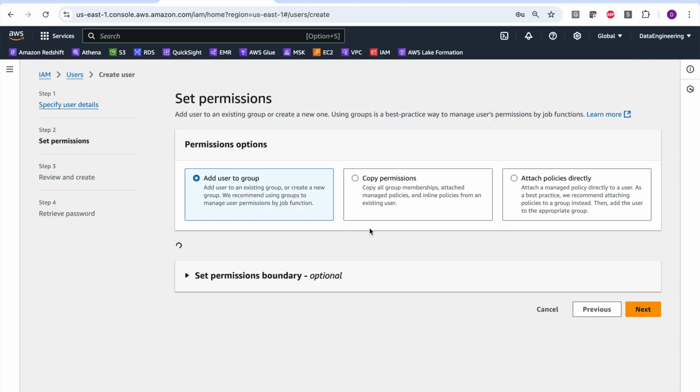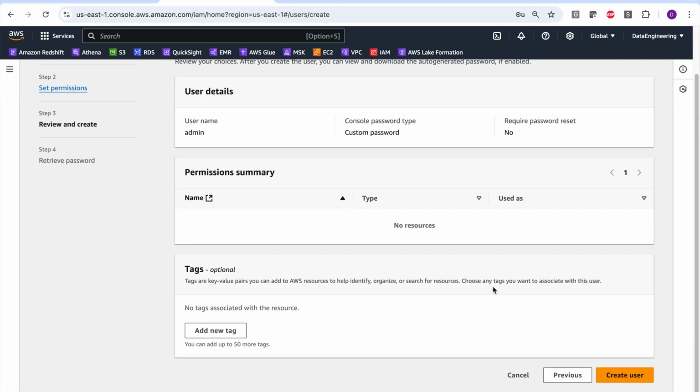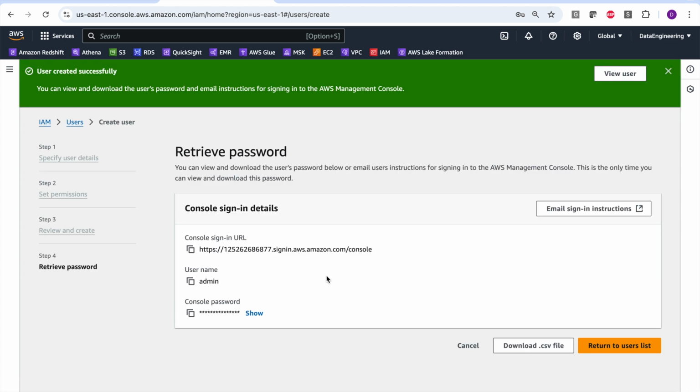Click on next, and then we can add the user to a group, we can copy permissions, or we can attach policies directly. Policies are nothing but permissions, and I'll not do that. I'll click on next and then just create the user. So the user has been created.